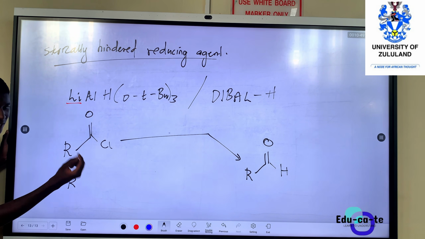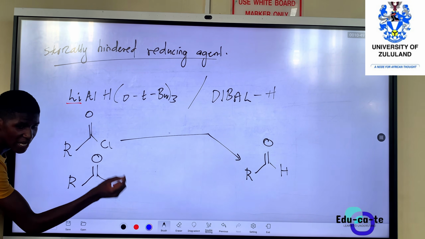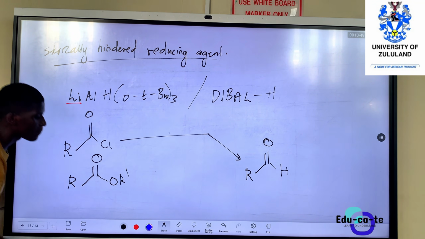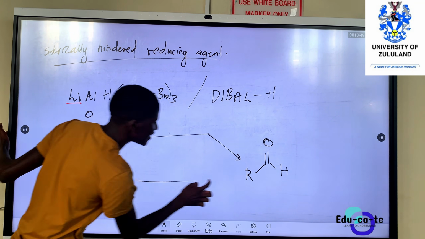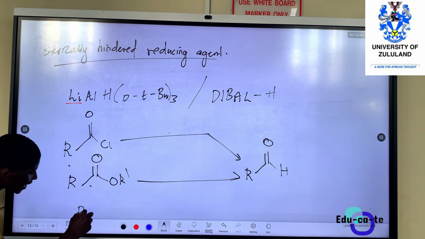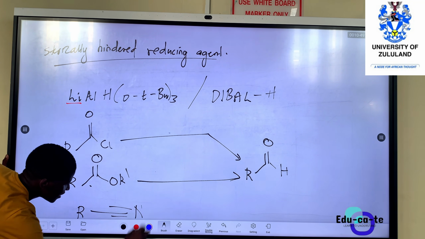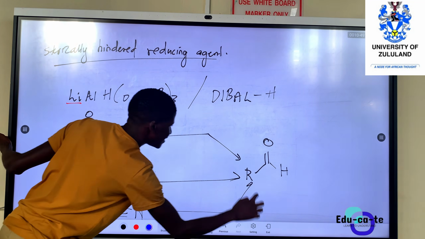An ester will be something like R, C double bond oxygen, and then bonded to OR prime. This is an ester. We understand the general formula already. We can also make it into an aldehyde. Or which other derivative did you say we have? The nitrile. So a nitrile is R like this. We can also take it and still form the same aldehyde.